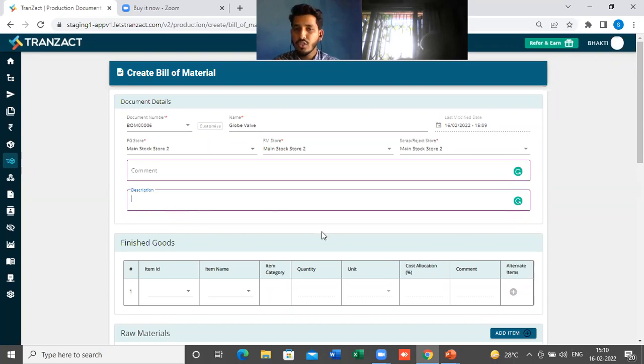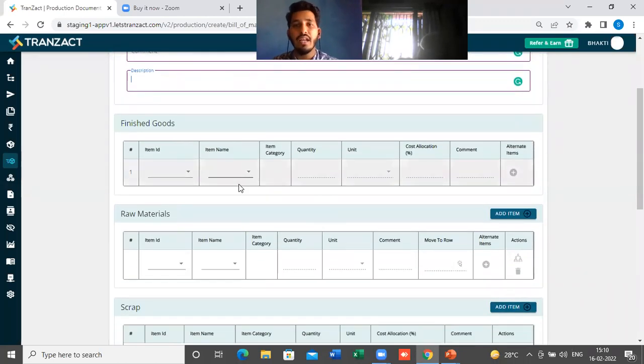If you scroll down, here you can add a finished good. What is my finished good for this bill of material? For which finished good am I creating this bill of material? As you remember previously, we have to add all the items, be it raw material, semi-finished good, or finished good, in the inventory first, and then we can create a bill of material.